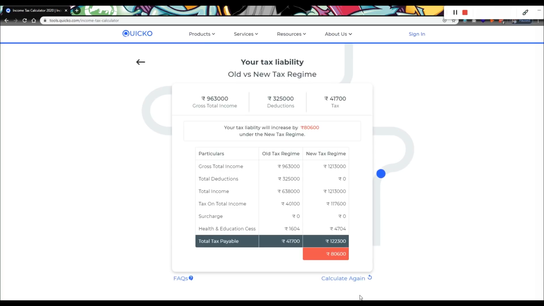Your gross total income is 9,63,000, which is your basic salary plus house rent allowance plus other taxable allowances minus standard deduction, which is 50,000 for financial year 2021, and loss from self-occupied house property. This will reduce your total taxable income to be 6,38,000 as opposed to 12,13,000 under the new income tax regime. Since you cannot set off or carry forward losses under the new income tax regime, your tax liability might increase, which in this case increases by nearly 80,000. Hence, the old tax regime might be preferable.